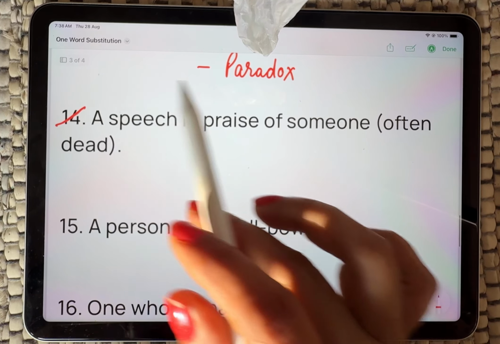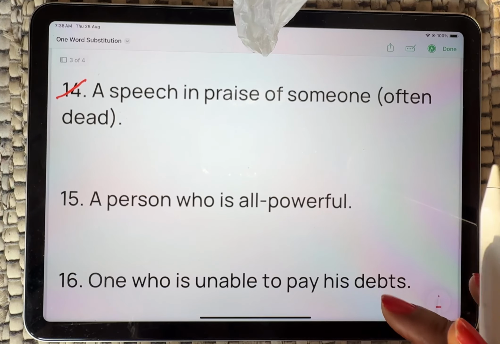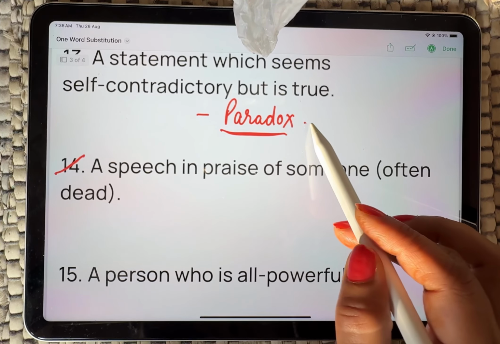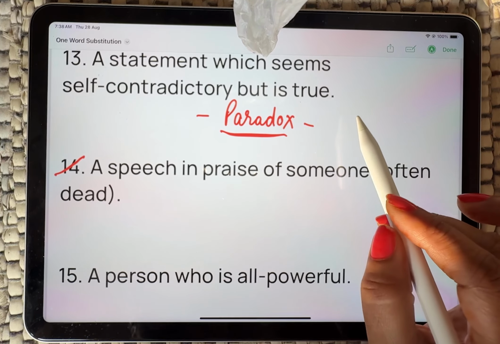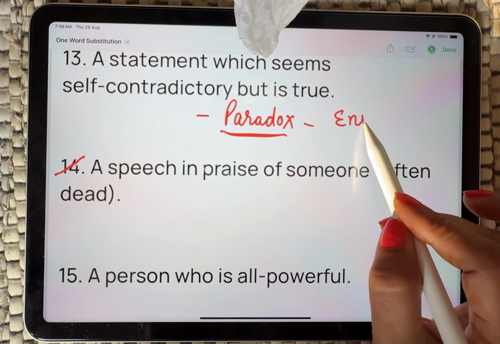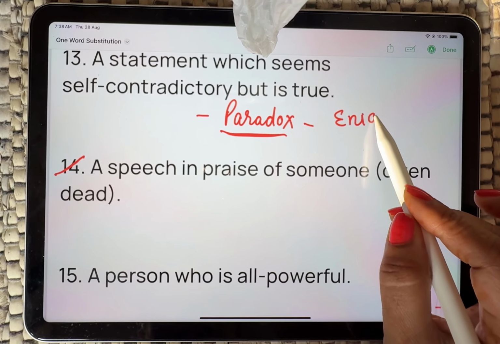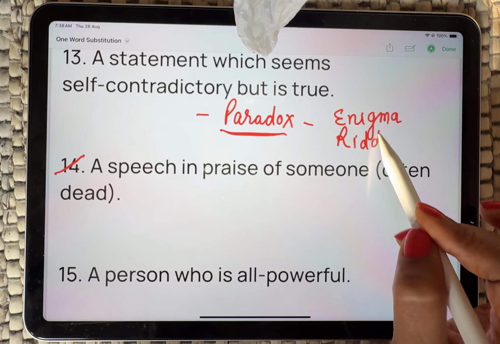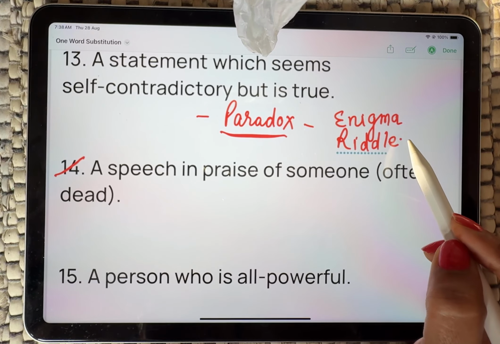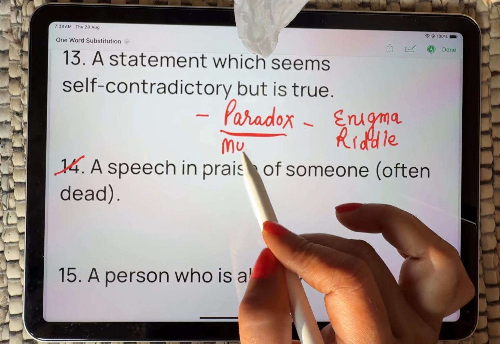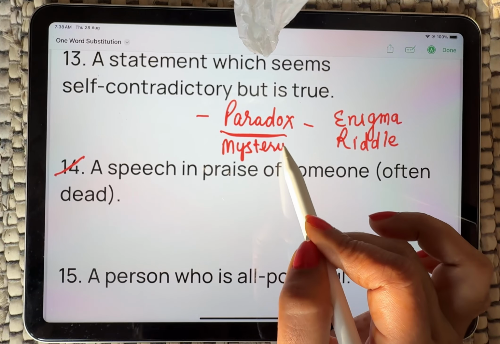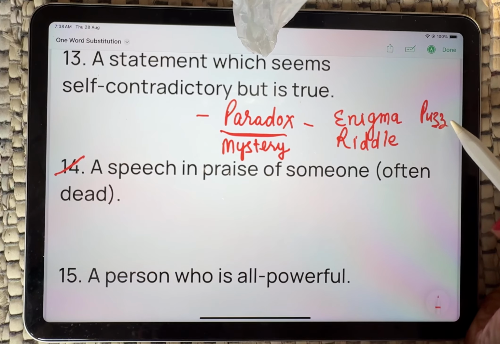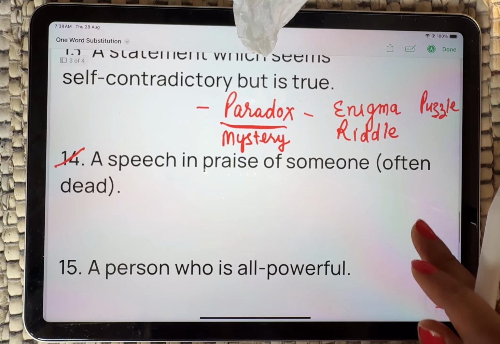You can say, and a synonym for that word, especially paradox, that is enigma. Enigma is the riddle. Mystery. Puzzle is also there. There are so many synonyms like that.